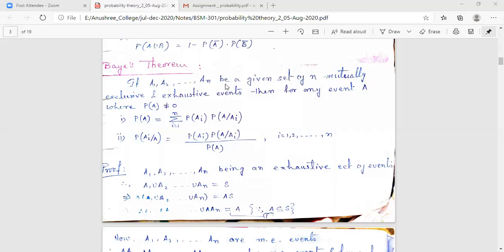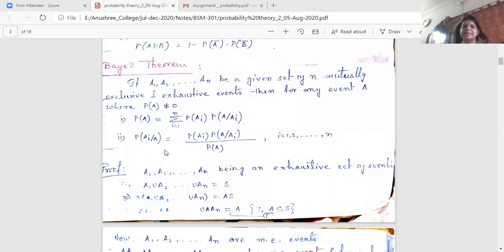So what is there in the statement? According to the statement, if there are n number of events, and what is given about those events is that these n events are mutually exclusive as well as exhaustive, and there is any other particular event A, different from A1 to An, provided probability of A must not be equal to 0, then probability of A must be written as the summation of all probability of Ai into probability of A given Ai.